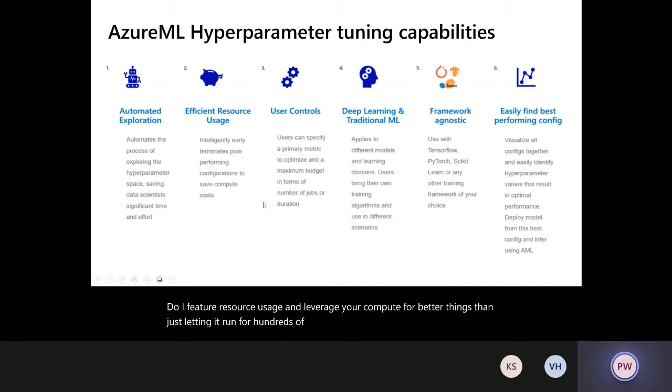We have built it as an open library, and that's why you can use it as part of any toolkit that you want. You can use it with TensorFlow, PyTorch, or Scikit. It works with both deep learning as well as traditional machine learning approaches, and it gives you optimal performance configs for your model. So this can be for both DNNs as well as traditional machine learning algorithms.